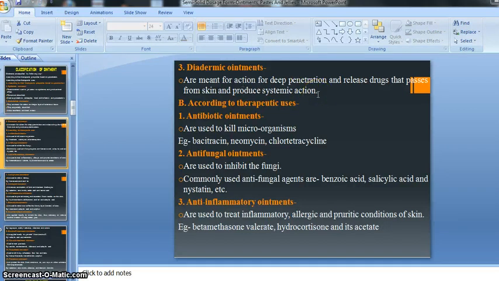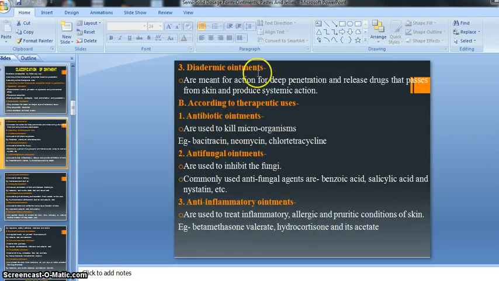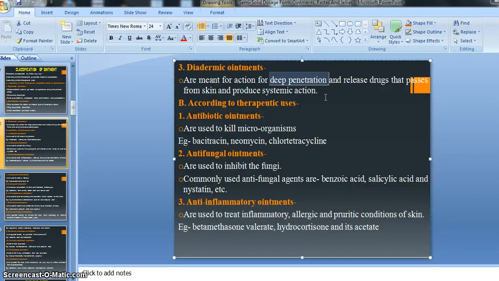So in this way ointments are categorized on the basis of their penetration rate: epidermic ointment, then endodermic ointment, and diadermic ointment. Diadermic has the property of deep penetration, meaning it has a higher penetration rate than the epidermic and endodermic kinds of ointment.